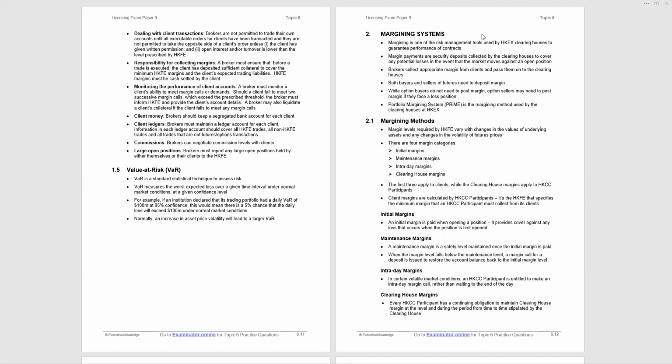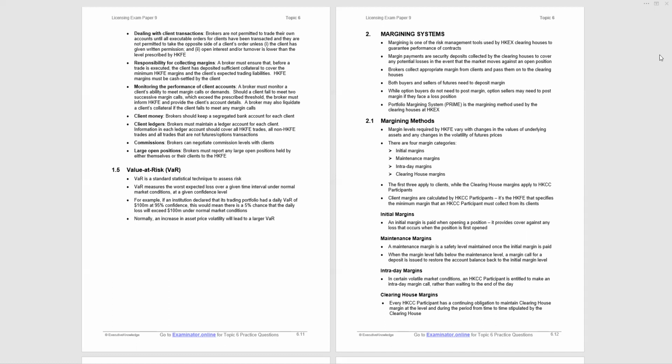But also an increase in asset price volatility will lead to a larger value at risk. So be aware of that relationship. And also increase in asset price volatility will lead to higher margins, margin calls. Okay. Will that come up in the exam? If it does, there'll be one question looking at value at risk.